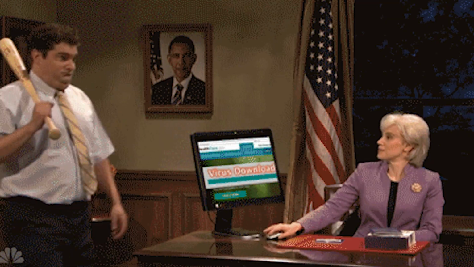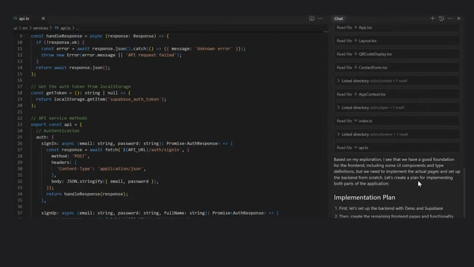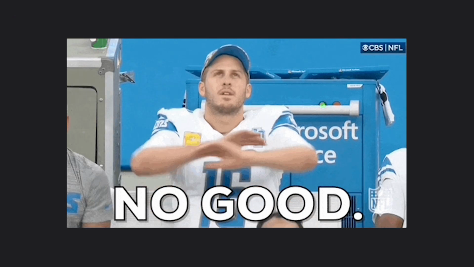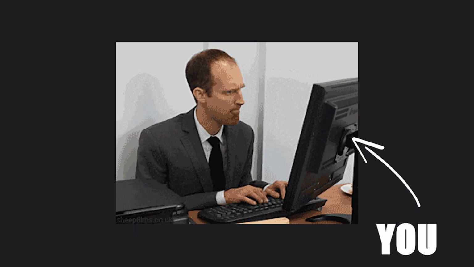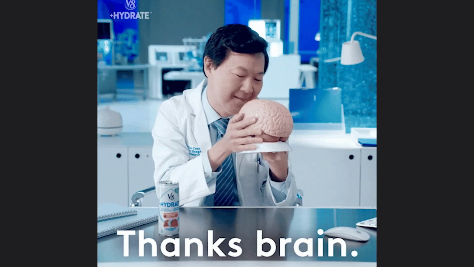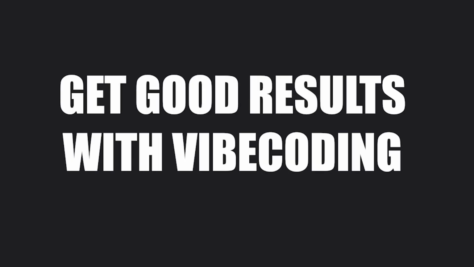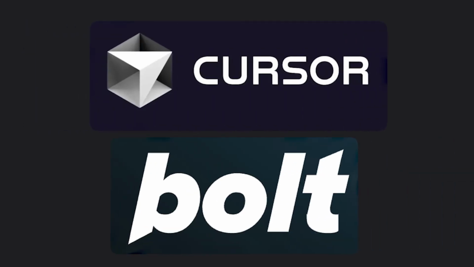The same kind of attack you want to make on your computer screen when there is a bug in your app and your vibe coding tool simply refuses to fix it, changing literally everything else in the app other than actually fixing the bug. That happens because, believe it or not, all these tools aren't as good as companies want you to believe. They can build nice-looking UIs fast, but if you want to build a more complex app with them, you will actually have to use your own brain, which is something that many people aren't very used to doing. For you to actually get good results with vibe coding, you have to break up the process into smaller steps and then give those steps to the AI, one at a time, which is exactly how these models excel and give fantastic results.